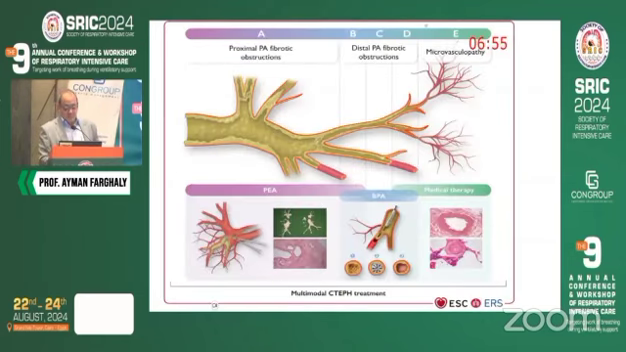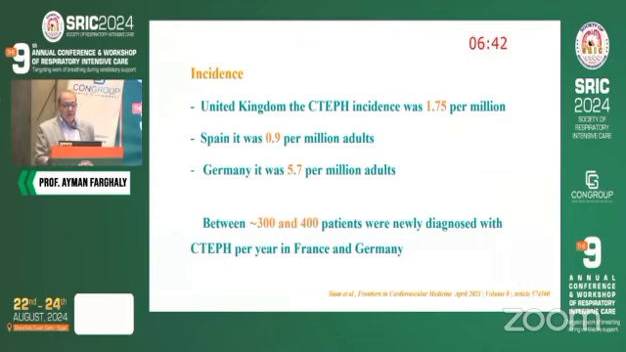So this is the distribution. We have proximal pulmonary artery fibrotic obstruction, distal pulmonary artery fibrotic obstruction, and the microvasculopathy at the end. The incidence, as you see, is different due to differences in registries. However, it varies between 1.7 and 5.7 per million adults. Between 300 and 400 patients were newly diagnosed in France and Germany.